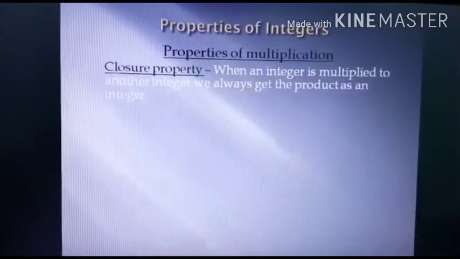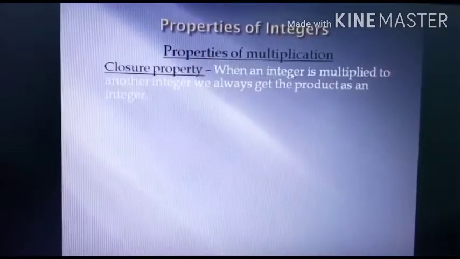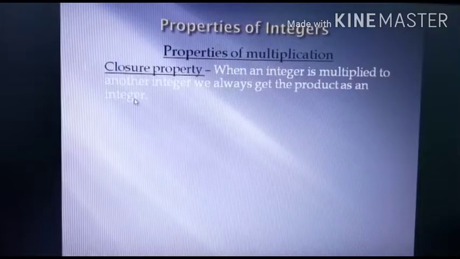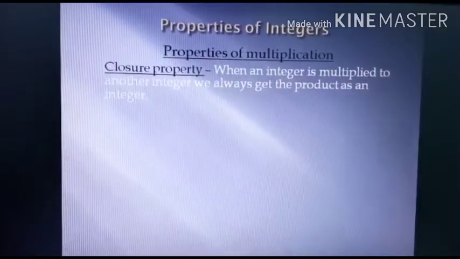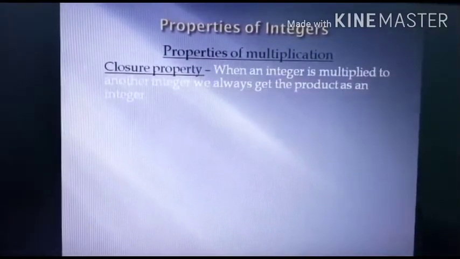The first one is closure property. When an integer is multiplied to another integer, we always get the product as an integer. What does the closure property say? Whenever we multiply an integer by another integer, we always get the answer as an integer.